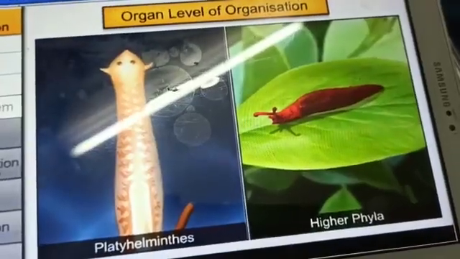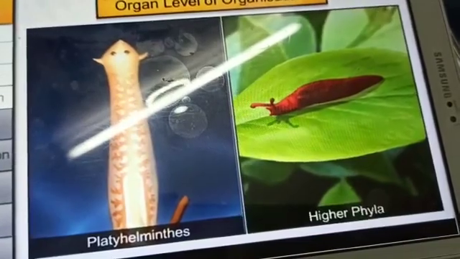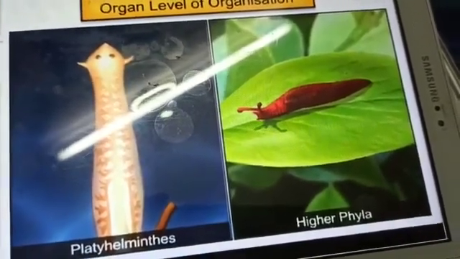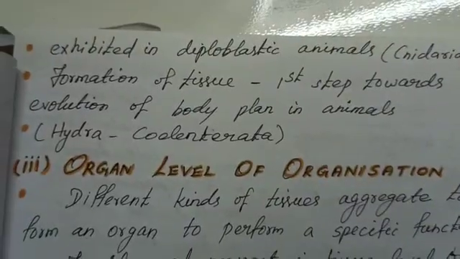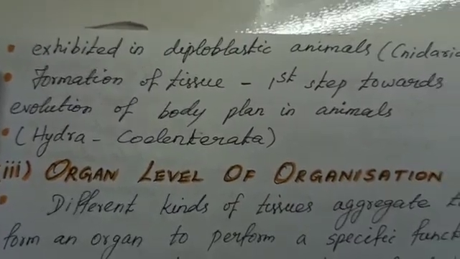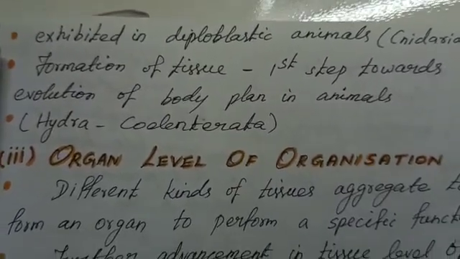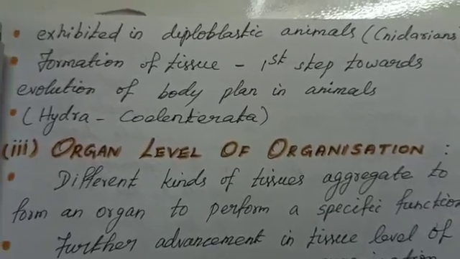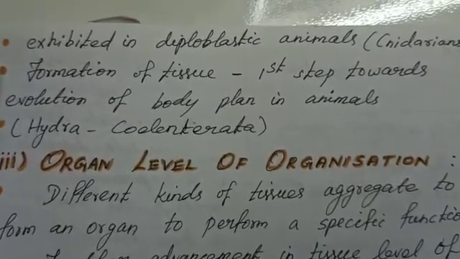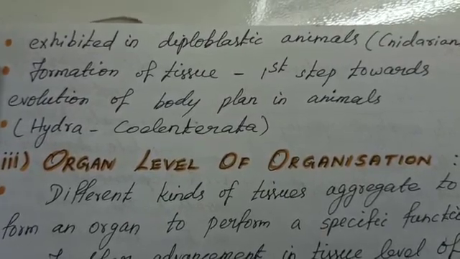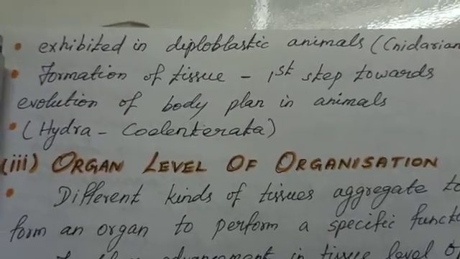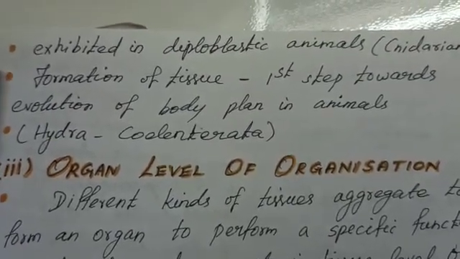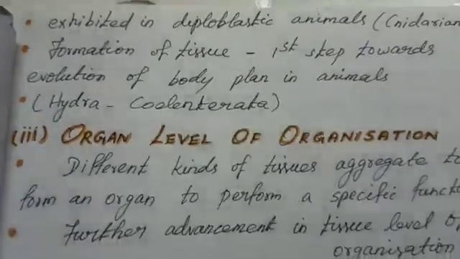The next one is organ level of organization. Examples are platyhelminthes and higher phyla. See the remaining points in tissue level of organization. The tissue level is exhibited in diploblastic animals. Examples are cnidarians. Formation of tissue is the first step towards evolution of body plan in animals, isn't it? So Hydra is an example. It comes under the Coelenterata.